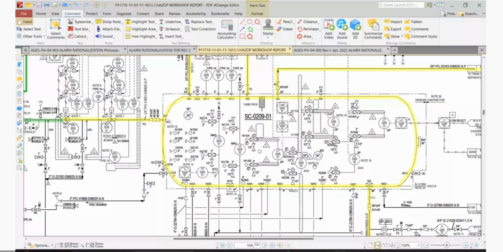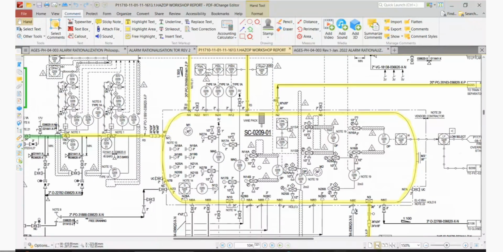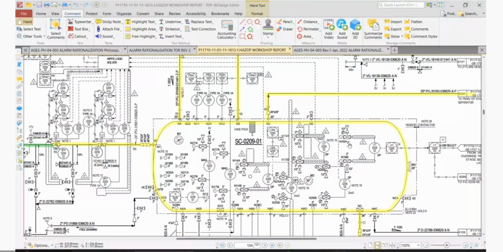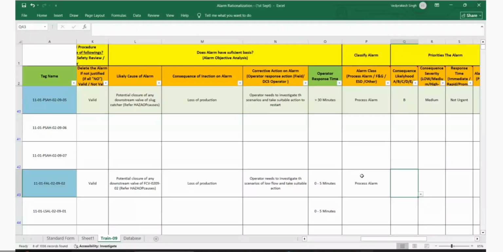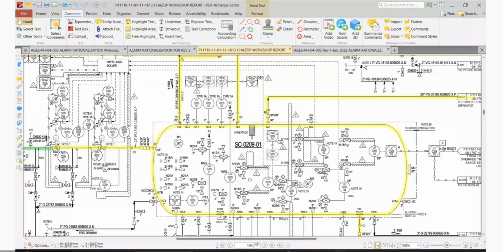The moment there is low flow, you have the time to correct the situation in 5 minutes. If you are not able to take corrective action, ultimately this will trip on LAHH. Correct? Yes. So ultimately, loss of production. Ultimately, we will reach high and lose the production.